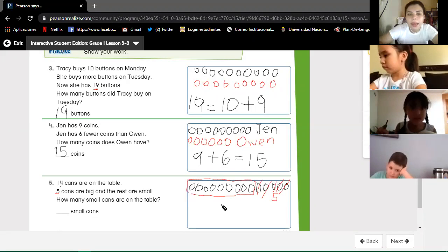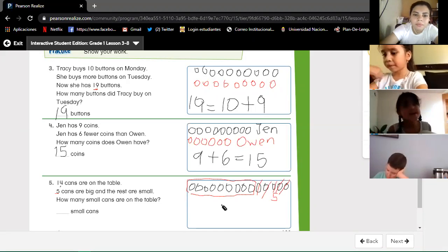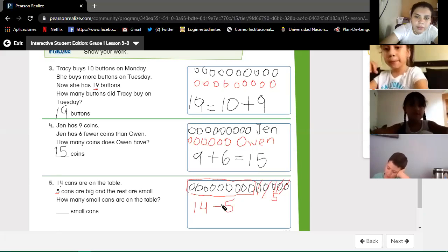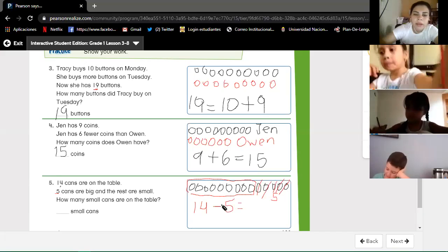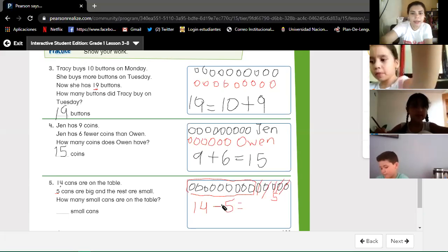So how many cans are small? 9. Because 14 minus 5 equals how many? 9. Yes or no?